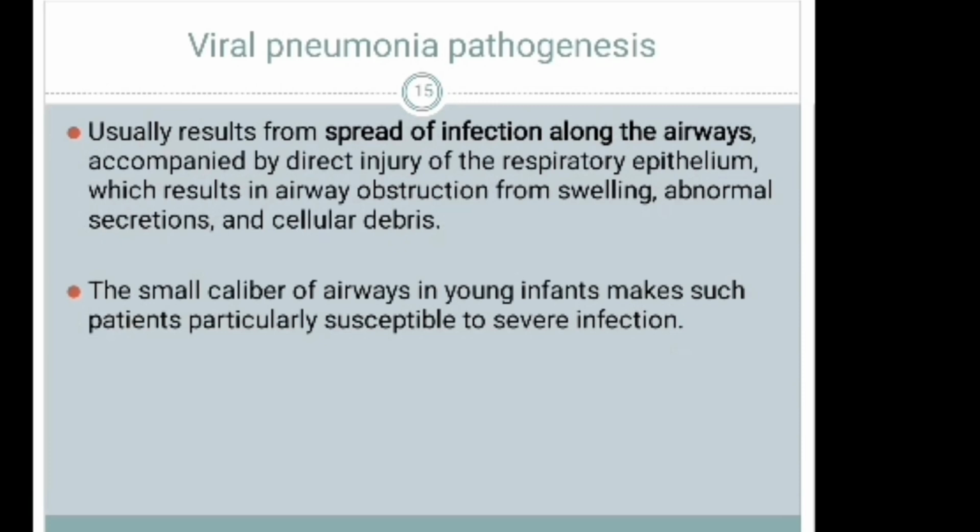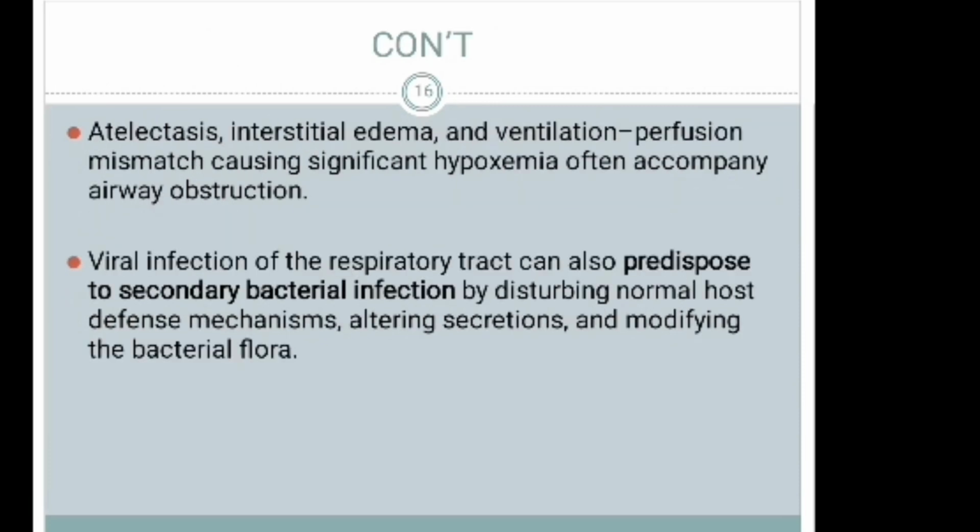The small caliber of airways in young infants makes such patients particularly susceptible to severe infection. Atelectasis, interstitial edema, and ventilation perfusion mismatch causing significant hypoxemia often accompany airway obstruction.